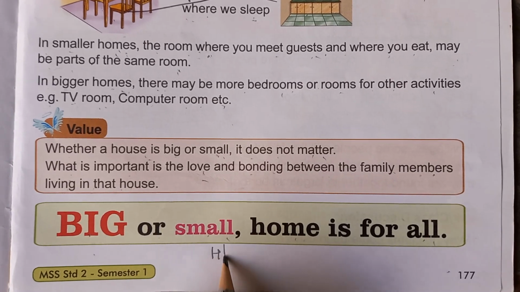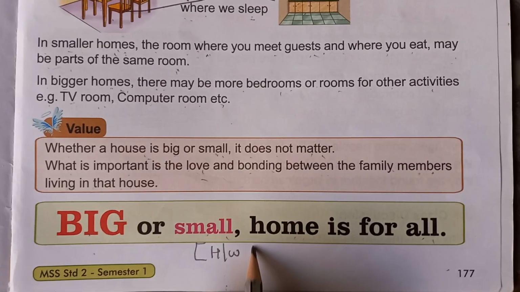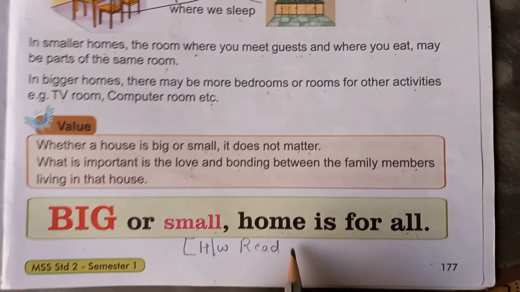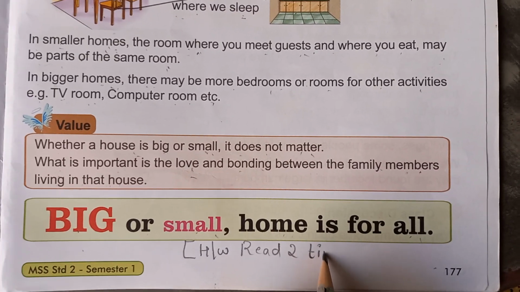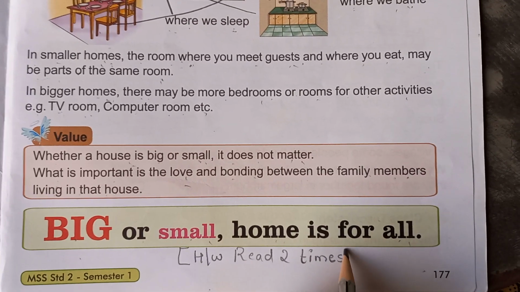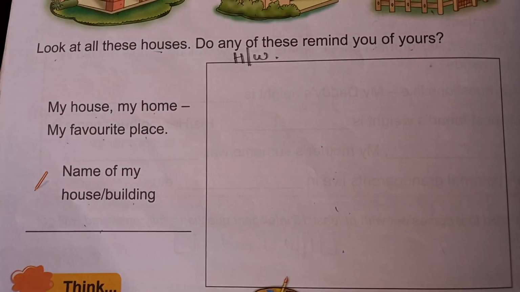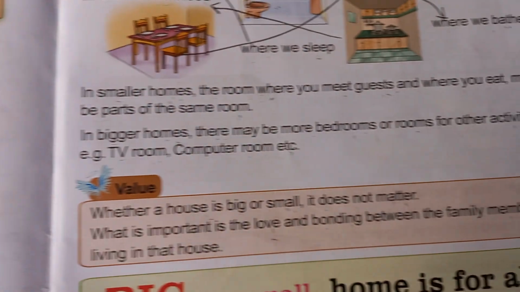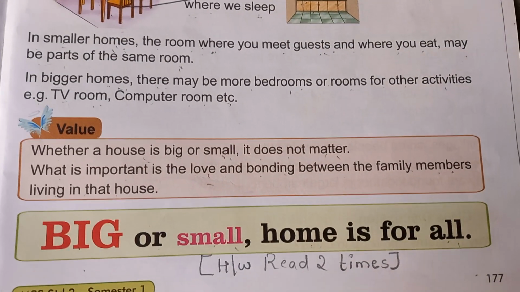So what is your homework? Note down your homework. You have to read it two times and draw a house which you like, and you have to color it in this part. And children, you have to study these two pages, two times.